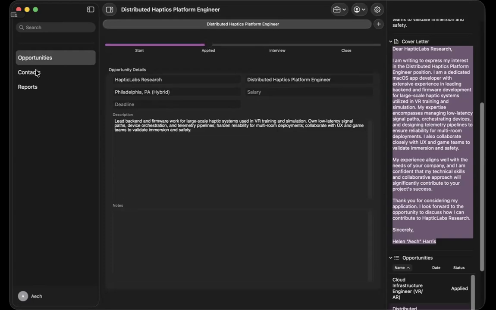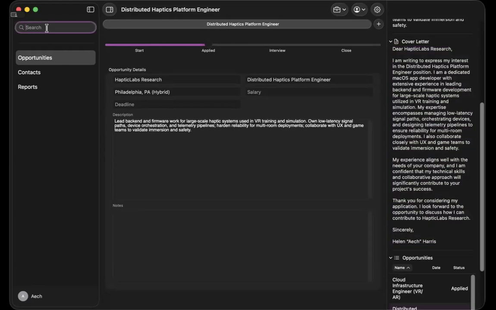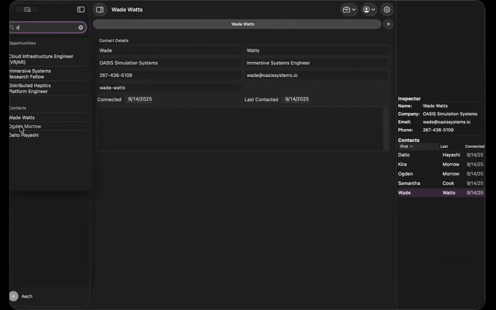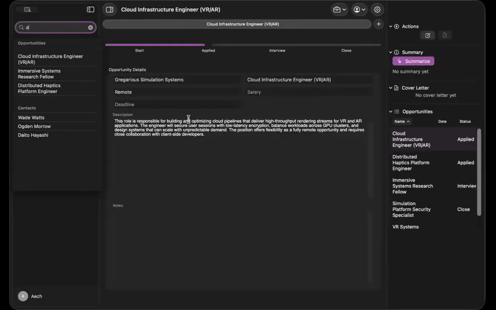There is contacts also, which we looked at a little bit when we did the search. As you can see here, it lists opportunities and then it also lists contacts. And so we can get to either contacts or opportunities.